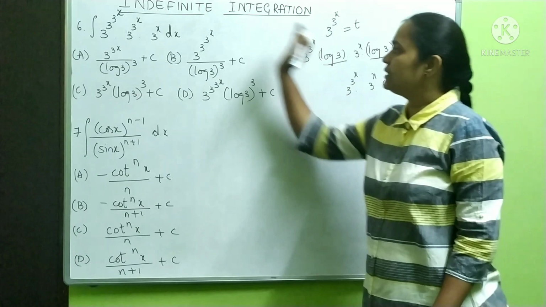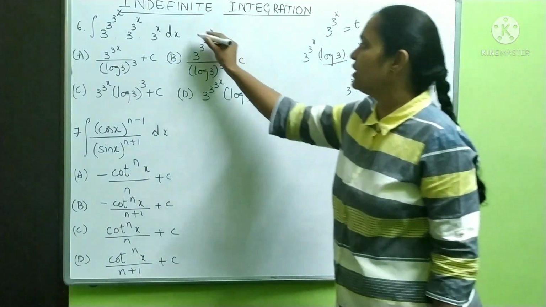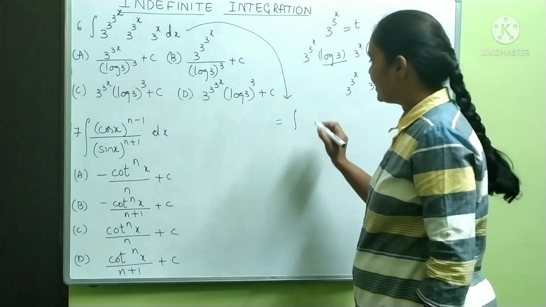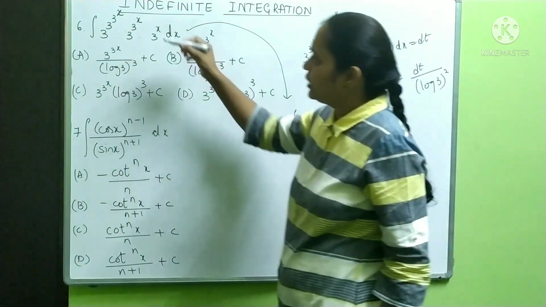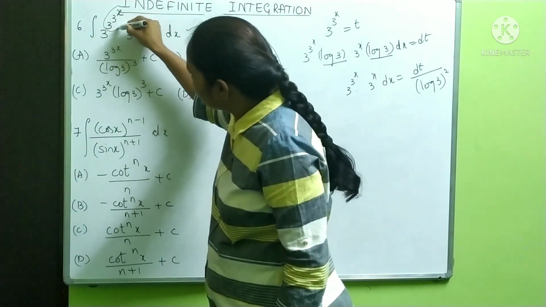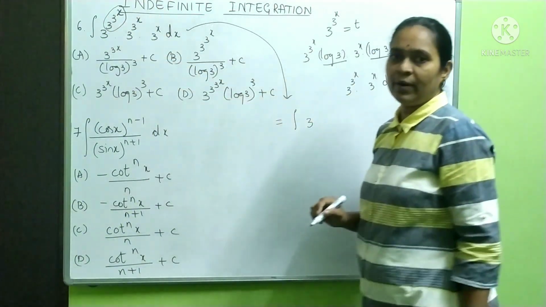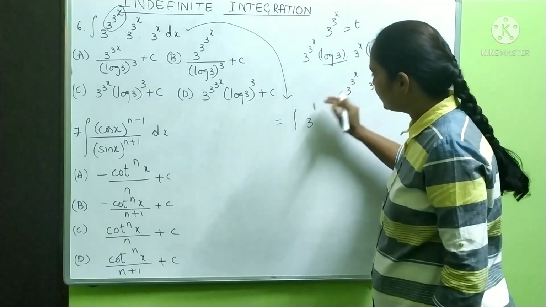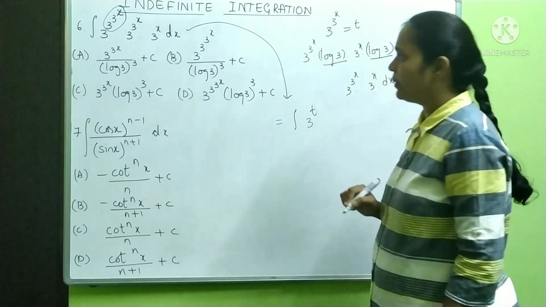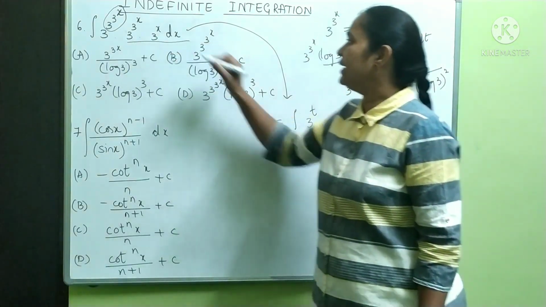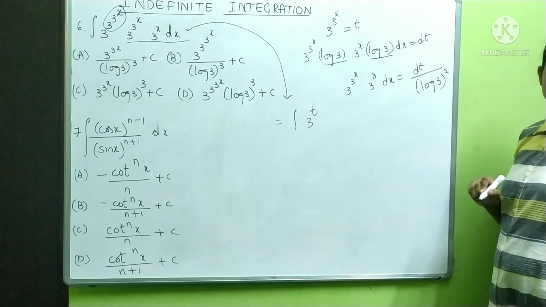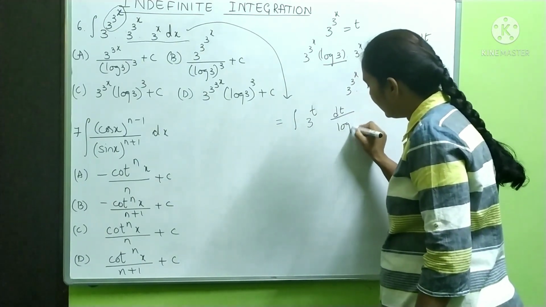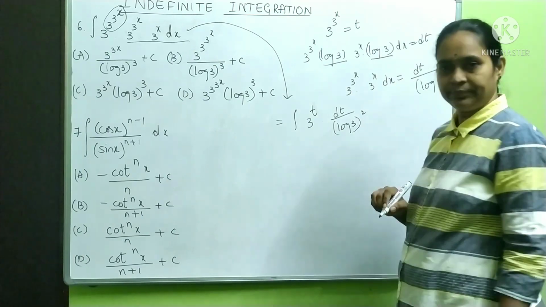So let us do this here. Let us take that substitution here. So it is going to become integration of 3 to the power, look at this one, 3 power x is nothing but t for us. So it is 3 to the power t. This completely has become dt by log 3 whole square. So into dt by log 3 whole square.